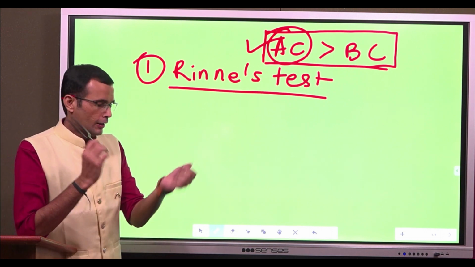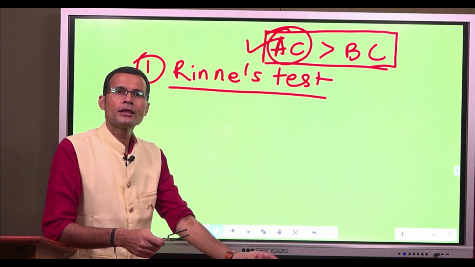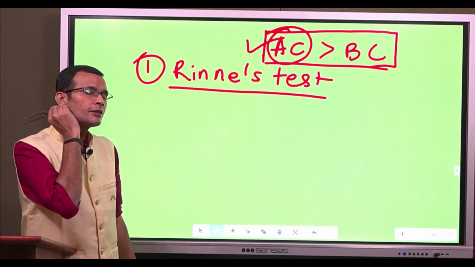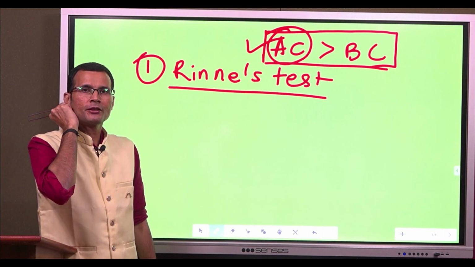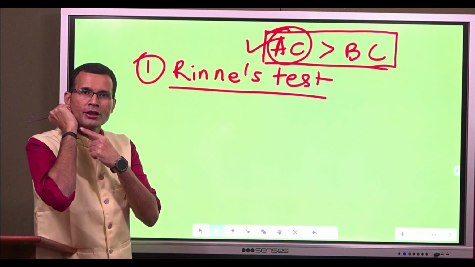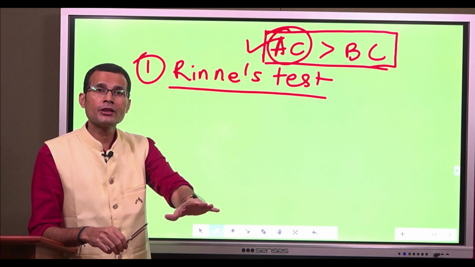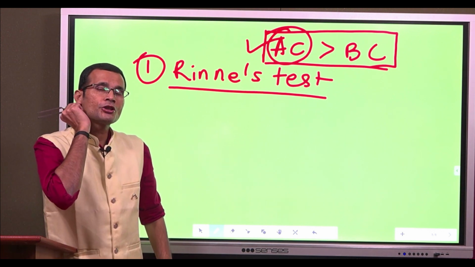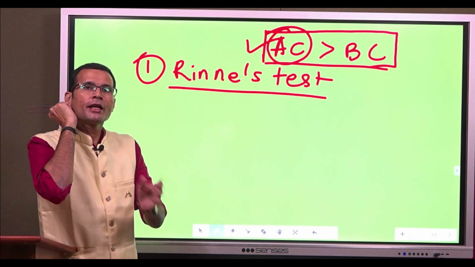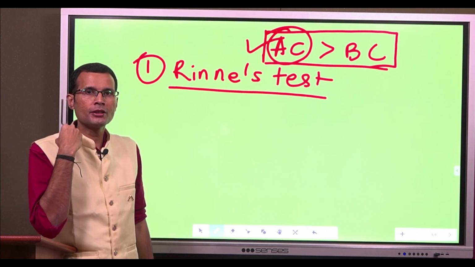So, strike the tuning fork on a firm surface, a rubber pad or something, and place it on the mastoid process of the subject. The subject says, I am hearing. Good, we are checking bone conduction. When the subject stops hearing, you are supposed to instruct the subject in advance. When he or she stops hearing, he or she is supposed to indicate to you, okay, I stopped hearing, and you immediately transfer it in front of the external ear.